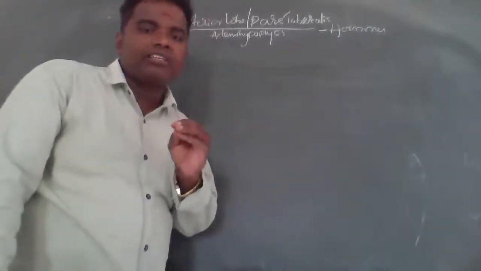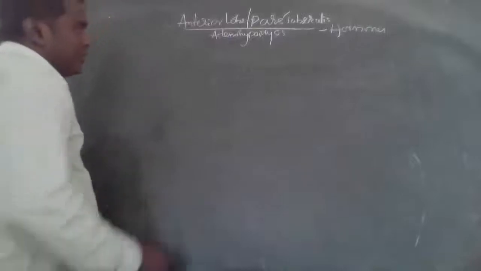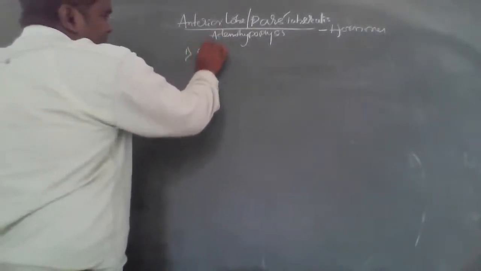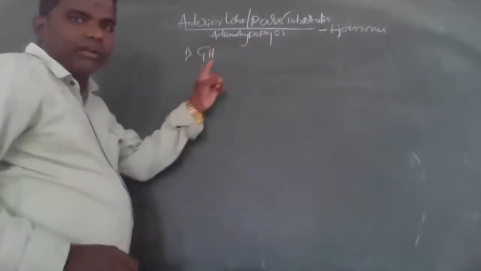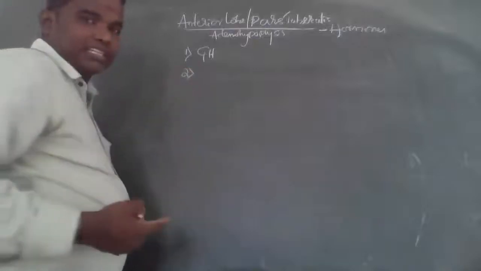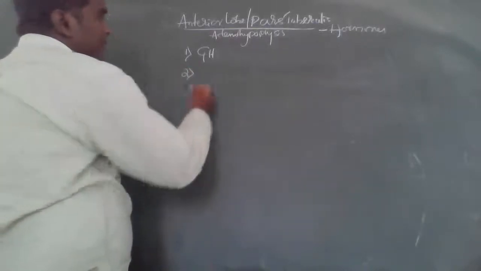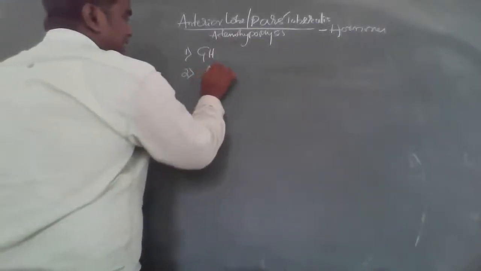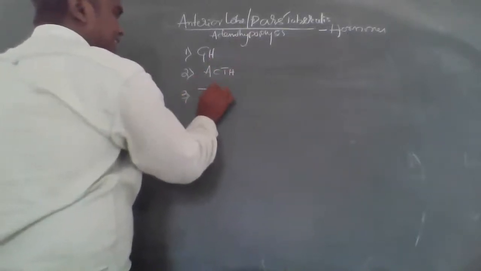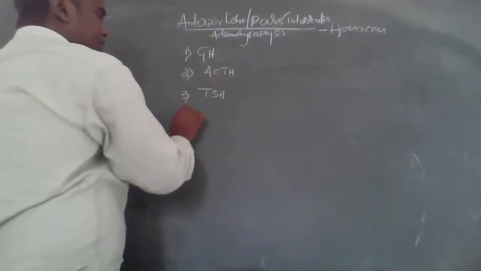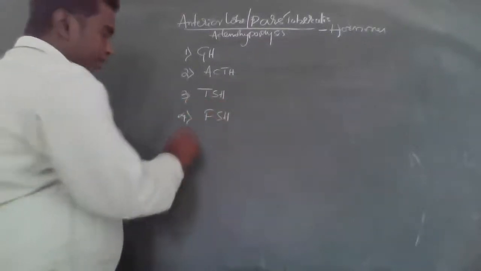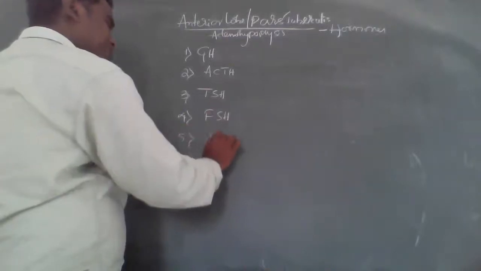Now we are discussing what the hormones are. Number 1, GH. Number 2, ACTH. Number 3, TSH. Number 4, FSH. Number 5, LH.